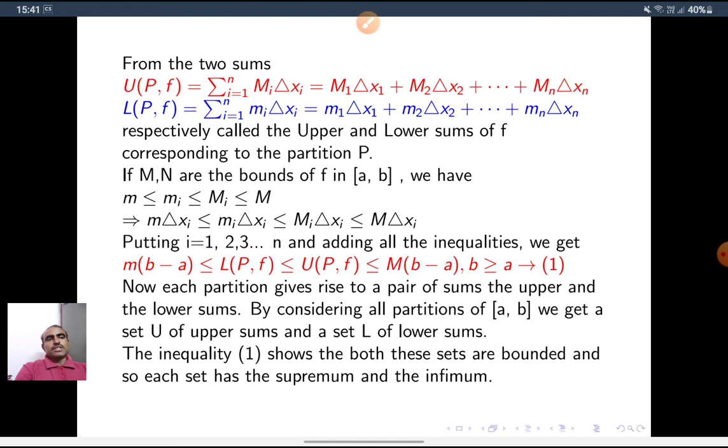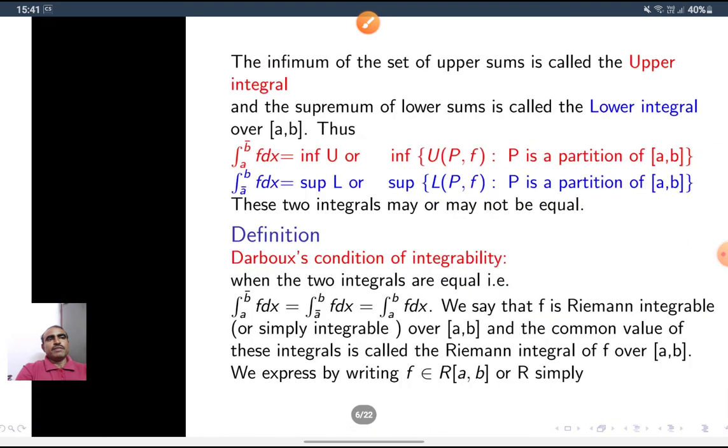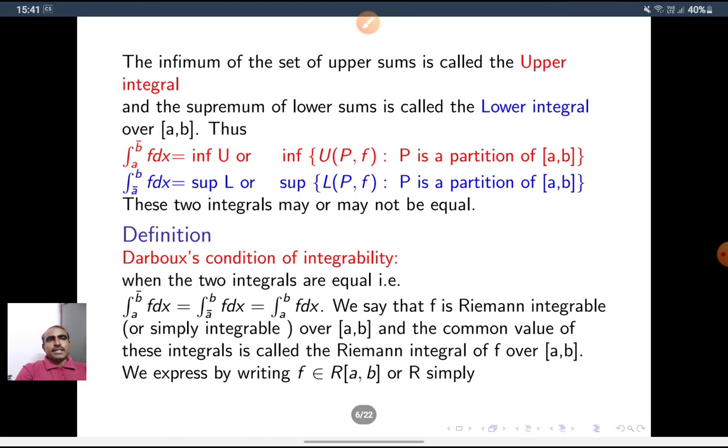So inequality 1 shows both the sets are bounded. LPF is in between small m into b minus a and capital M into b minus a. UPF is also in between small m into b minus a and capital M into b minus a. So these sets are bounded, and they have a supremum and an infimum. The infimum of the set of all upper sums is called the upper integral. The supremum of the lower sums is called the lower integral over AB.